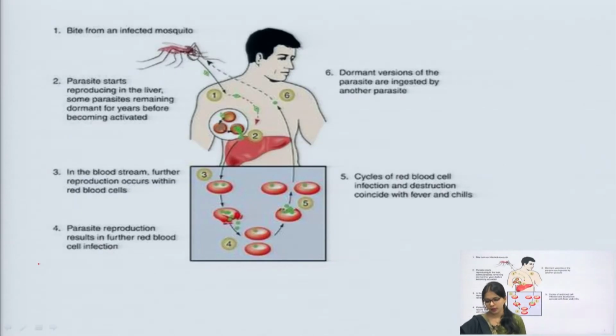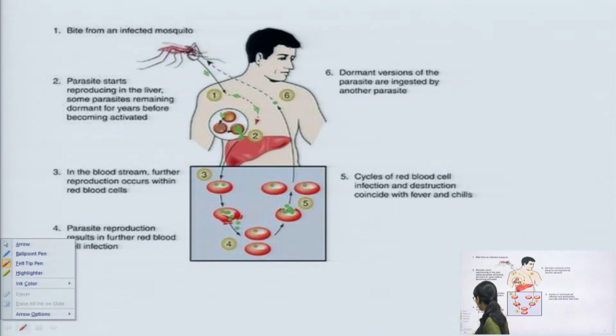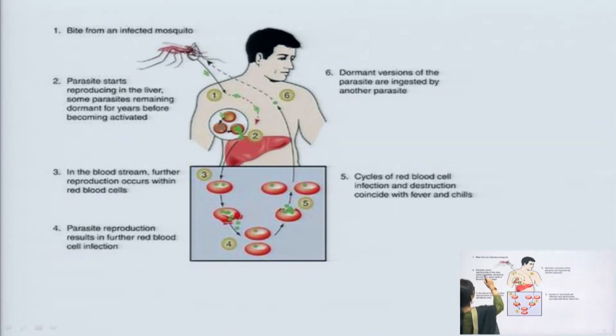Now, you can see here the life cycle of malaria. The first step is a bite from an infected mosquito. When the infected mosquito bites a person, the parasites start reproducing in the liver. Some parasites remain dormant for years before becoming activated.